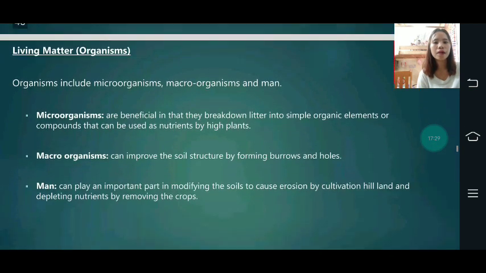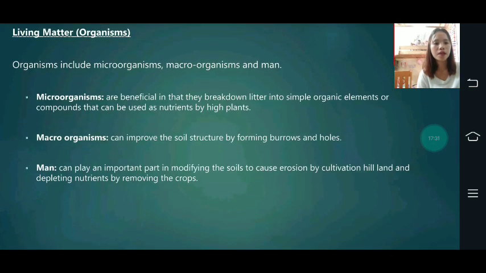So, living matter: organisms, microorganisms. What are microorganisms? Microorganisms are beneficial in that they break down litter into simple organic elements or compounds that can be used as nutrients by higher plants. The next is macroorganisms. What are macroorganisms? Macroorganisms can improve the soil structure by forming burrows and holes.